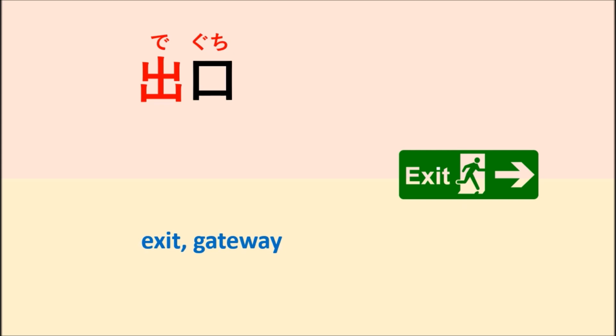De means get out, right? Kuchi means mouth, or door. Kuchi is from the mouth, so Deguchi means the way that you get out.